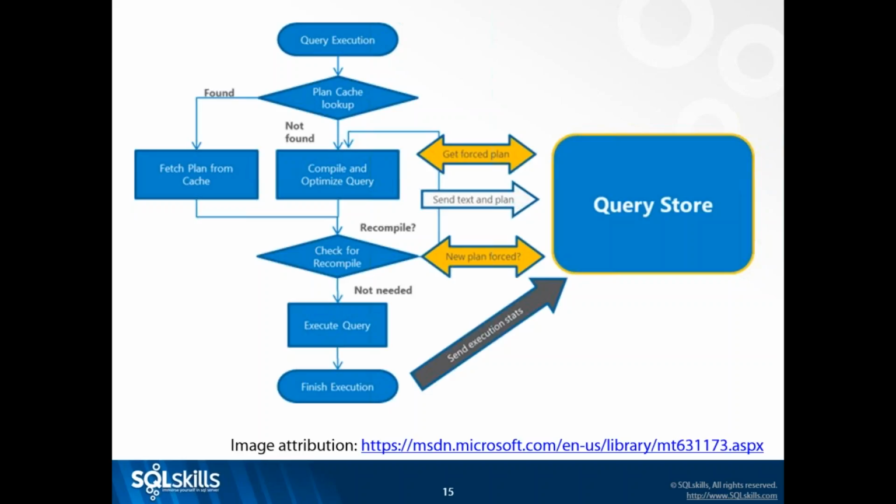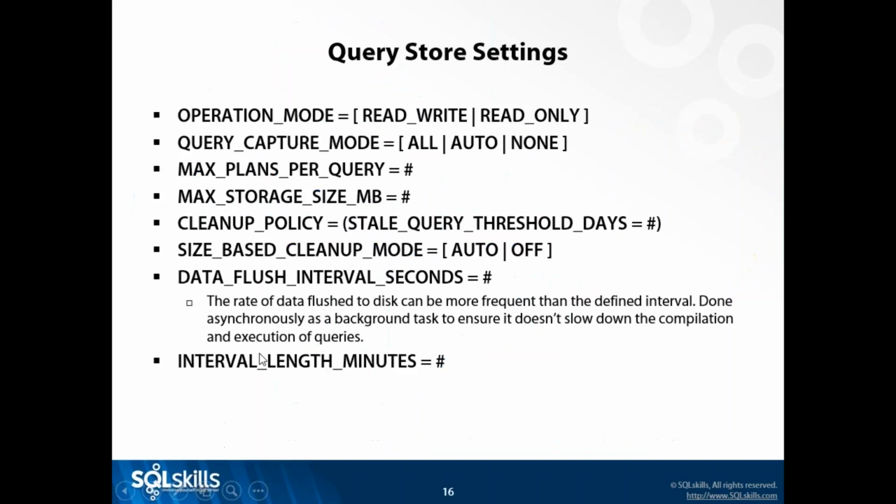And by the way, the execution stats that get stored are not for every individual execution because that would be a lot of data. And that wouldn't be how you would aggregate or store that data, nor would it be how any third party does it. Rather, there's this interval length in minutes, which is across what time span do I want to look at those execution statistics? Do I want to aggregate my reads and my writes and my CPU across a 5-minute interval or a 10-minute interval or a 30-minute interval?